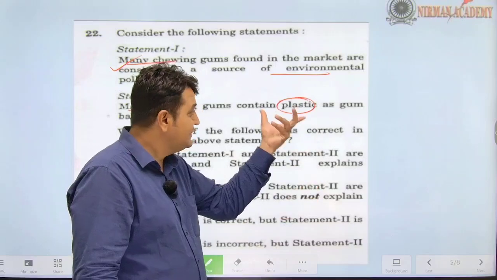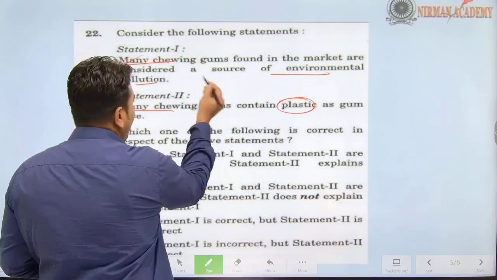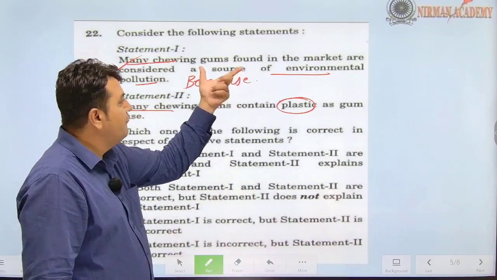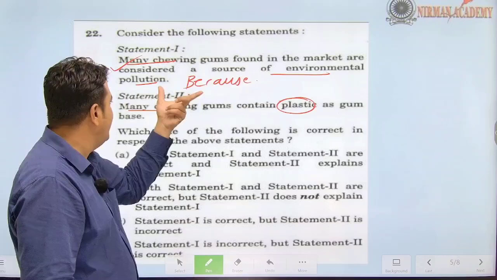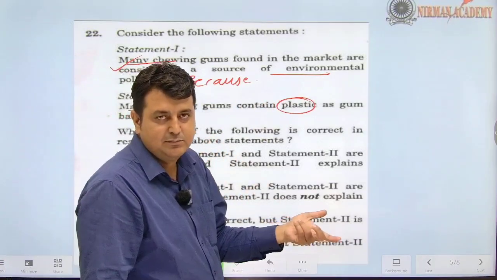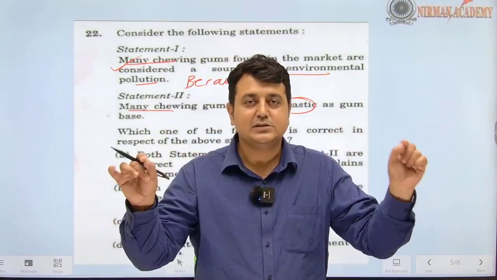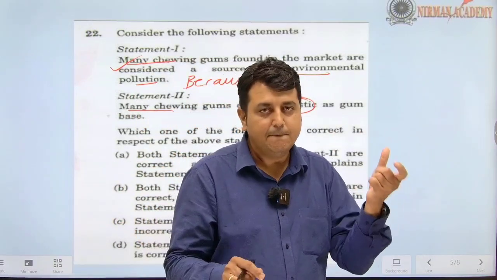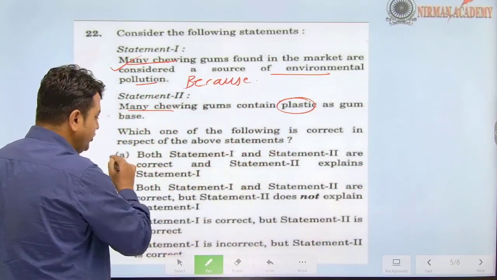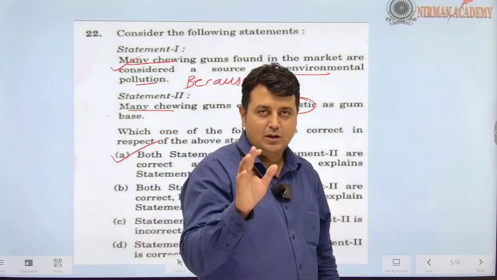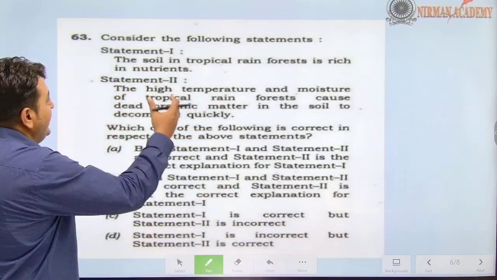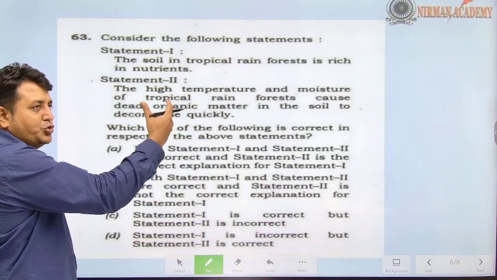Now we have to find out whether the second statement is a correct explanation of the first. So how? You know the answer now? Add the word because. Many chewing gums found in the market are considered as a source of environmental pollution because many chewing gums contain plastic as a gum base. Yes, it makes sense. Yes, the link is established because of the word because. So the option: both statements 1 and 2 are correct and statement 2 is the correct explanation of the first. Now, got it everyone?